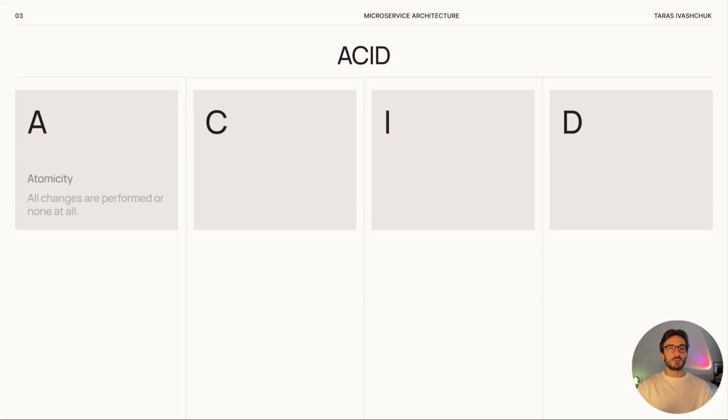Atomicity. This property says that all operations in a transaction either finish successfully or none of them do. It is the all or nothing rule. For example, you buy a cinema ticket, there are two actions, money is taken and a seat is booked. If something goes wrong, for example, the money is taken but the seat is not booked, the whole transaction is cancelled. This protects us from losing money without a ticket or getting a ticket without paying.